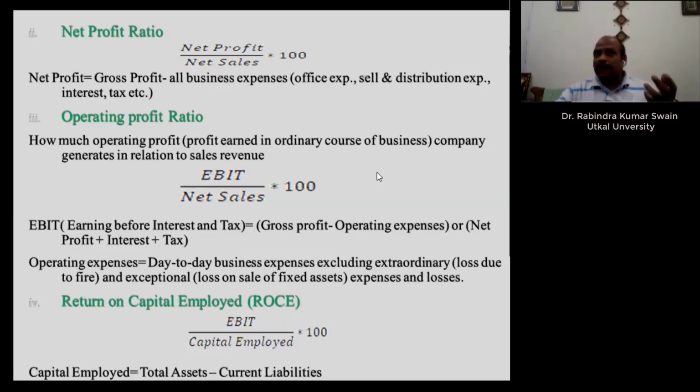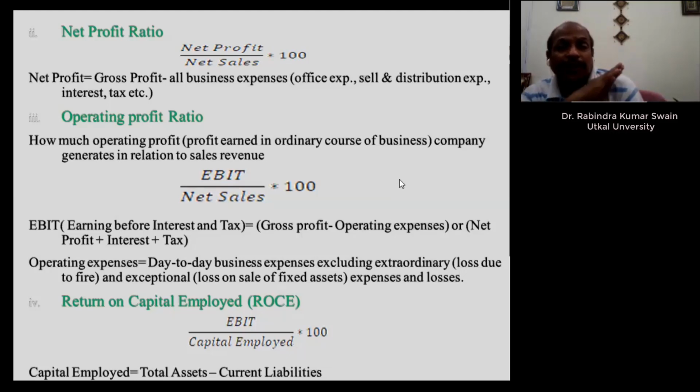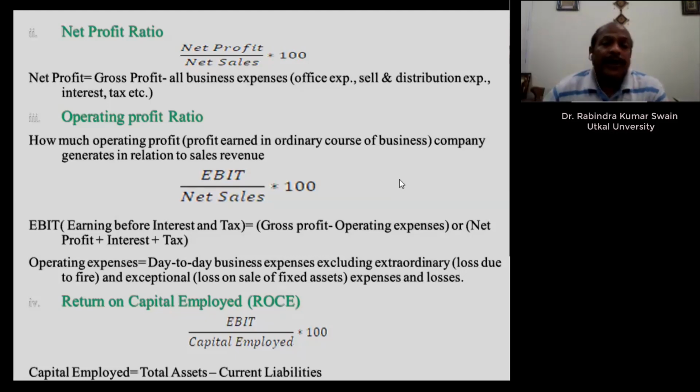Other income includes income from interest on investment, and dividend that we receive on investment in shares of other companies. So profit on sale of any assets or loss on sale of assets, all these are non-operating incomes and non-operating expenses. Non-operating incomes and expenses will be excluded while calculating operating profit.